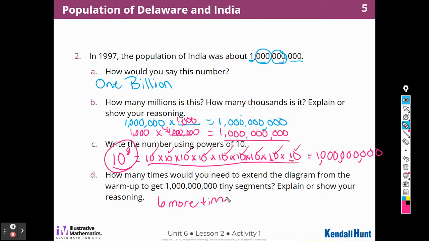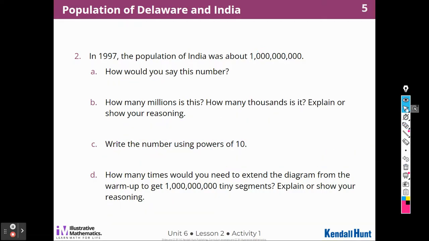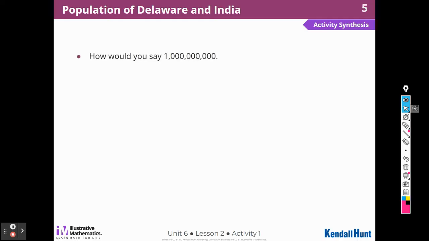Why do I think that? Because, remember, a million was 10 to the 6th, and I need to get 10 to the 9th, which would mean adding 3 more zeros at the end of the number. All right, let's move on from there. That was kind of hard.